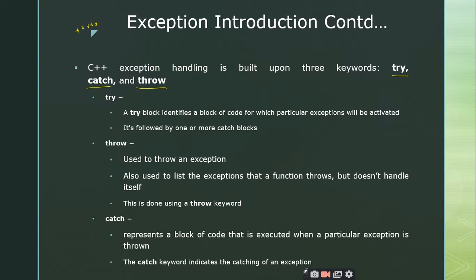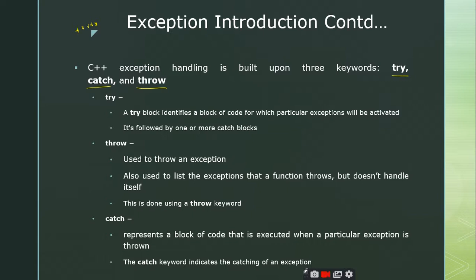If somebody asks you how you can handle exceptions in C++, you can simply say by making use of try catch blocks. Even throw we don't use in a regular manner. So when you want to handle exceptions, you can do it by making use of try catch blocks. Is it clear? Yes, sir.